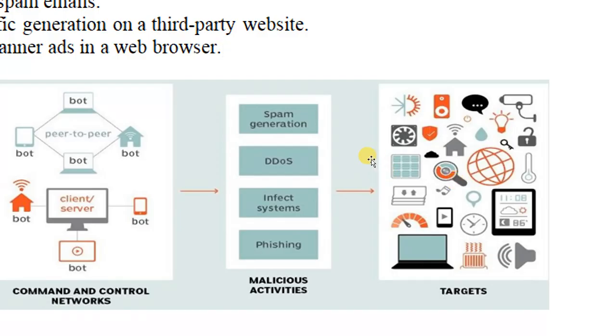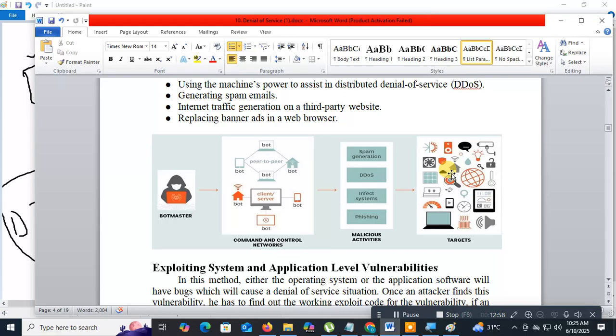How do you do the distributed denial of service attack? They send lakhs of mails to a particular server. Spam generation, infecting the system, and doing phishing. You do malicious activity on the target. That is known as what? Distributed denial of service attack.